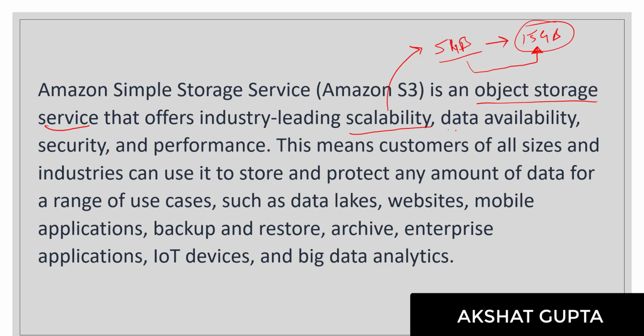Now, data availability. In the case of data availability, let's say you want a particular data. The uptime of this S3 bucket is 99.9%. So what do you mean by 99.9%? If you are trying to access your S3 bucket at any point from anywhere in the world, your data would be available.